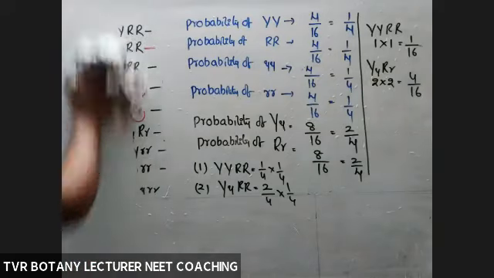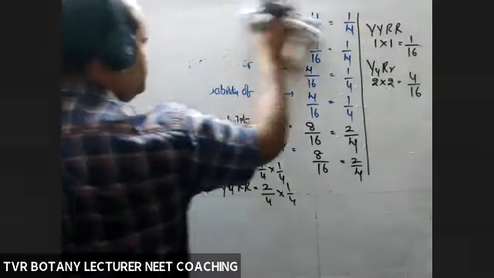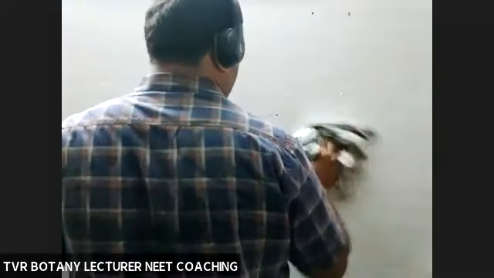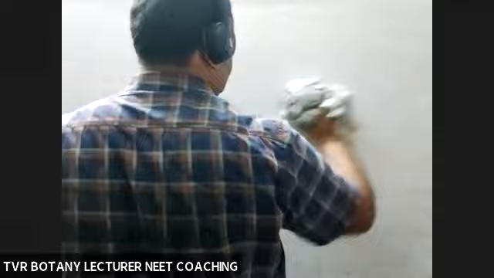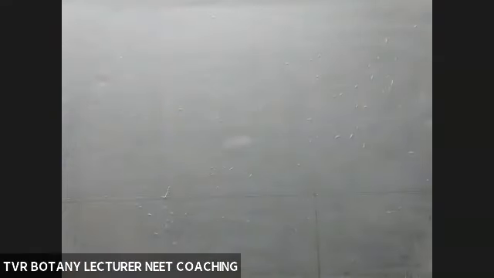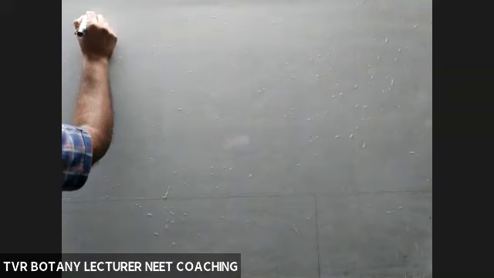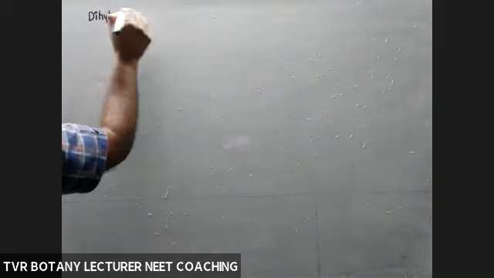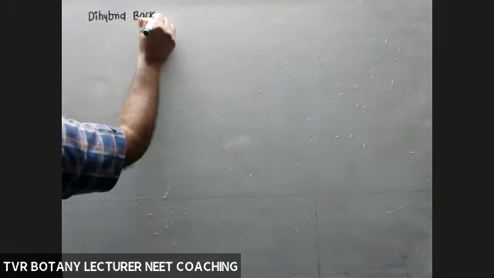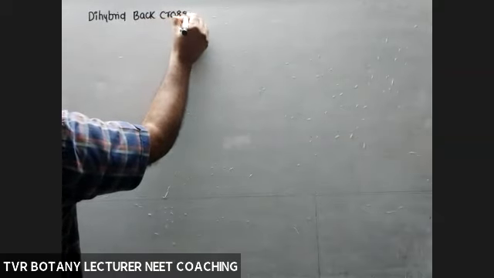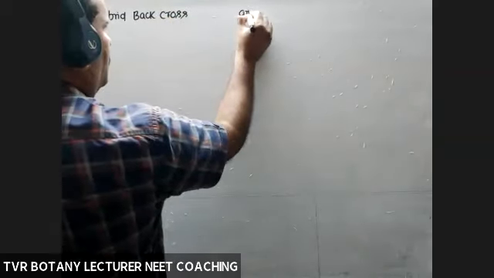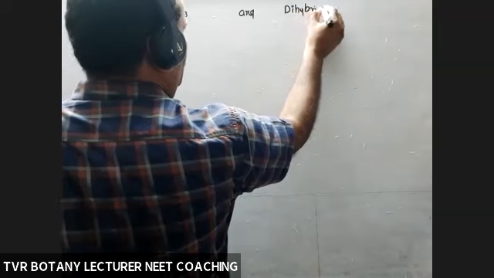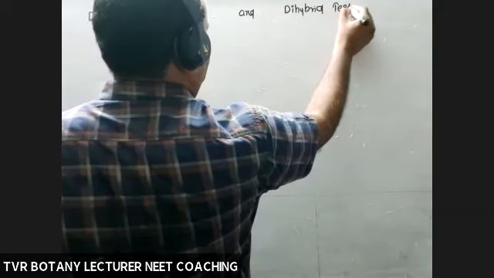Okay, next. Now, dihybrid backcross and dihybrid test cross.